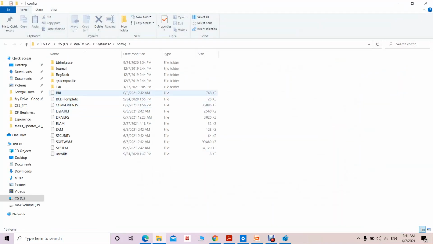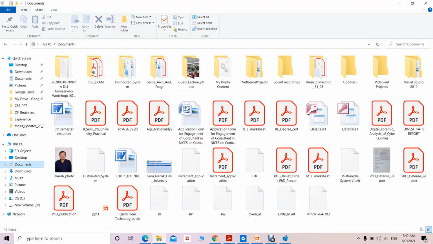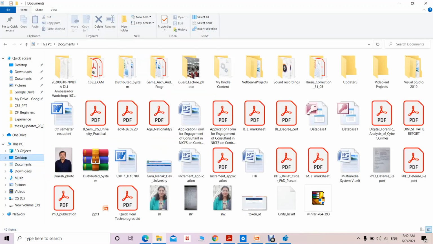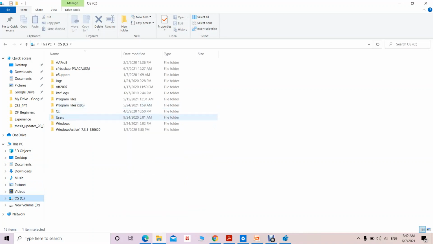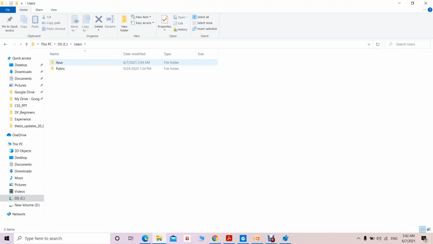You can see here that so many hives are available. BCD, that is the boot configuration database, then we have default, then SAM, security, software, system. All these hives are available here. Then NTUSER.DAT, this particular hive is available in the C drive. So we have to go to the C drive, then the users directory, and under that the current username, and there we will be able to see the hives. Like C:\Users, ASUS is the name of this user.